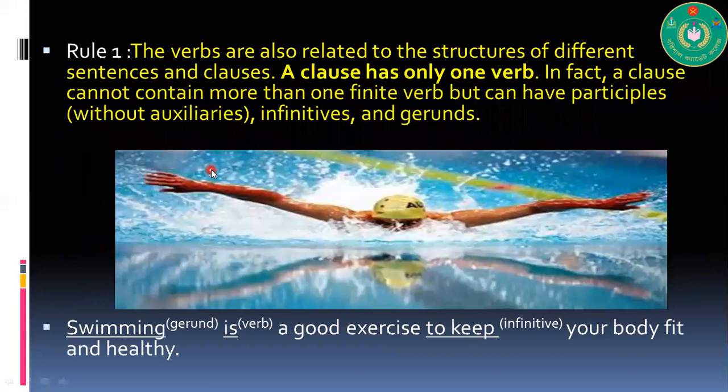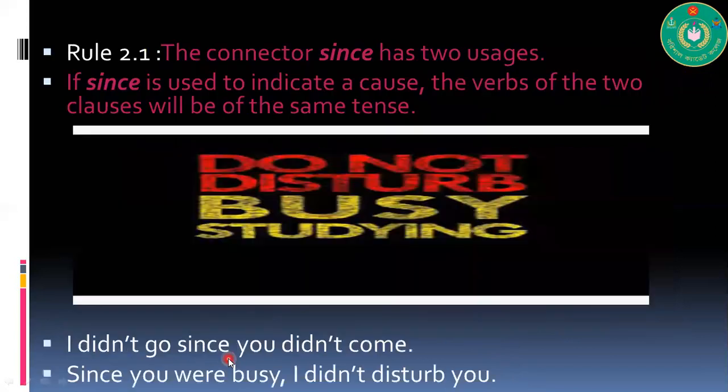Now we're entering the second part, which is the right use of verbs. The verbs are also related to the structure of different sentences and clauses. A clause has only one verb. In fact, a clause cannot contain more than one finite verb, but can have participles, infinitives, and gerunds. Look at this sentence: Swimming is a good exercise to keep your body fit and healthy. Here you have 3 verbs, but the main or finite verb is one: is. So the rest will not be in the main verb form.